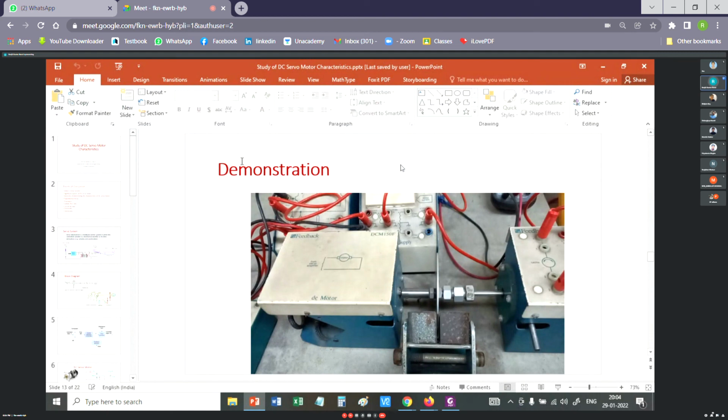If I rotate the movable position, these voltages will be divided to some lower value. So we adjust it to 1 volt and 2 volt just by adjusting the position of the movable contact. I hope you know the principle of potentiometer. Yes, sir. This experiment is done in open loop operation. Closed loop operation of servo motor will be performed in final year. One experiment will be done for speed control, another for position control.